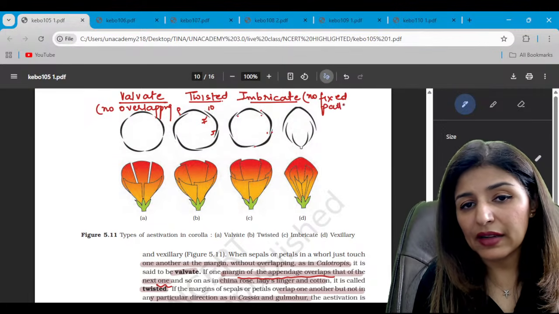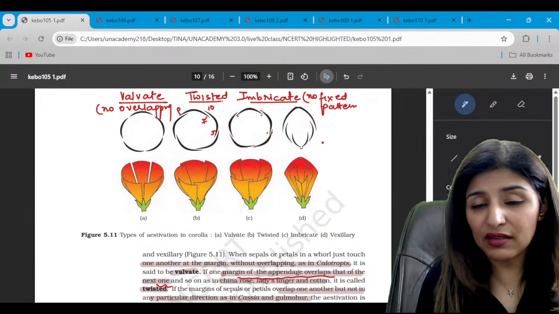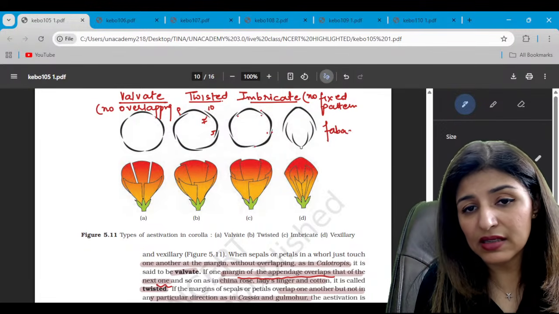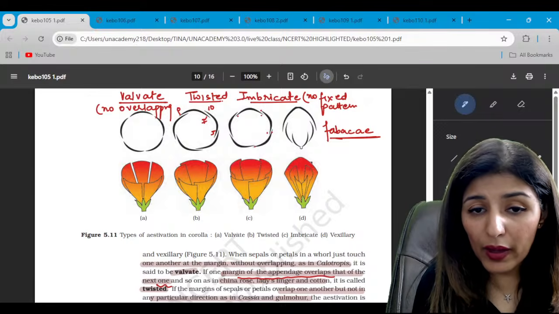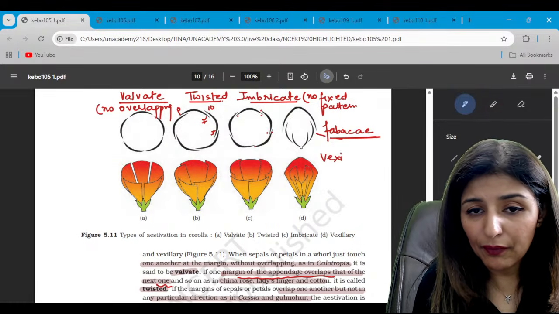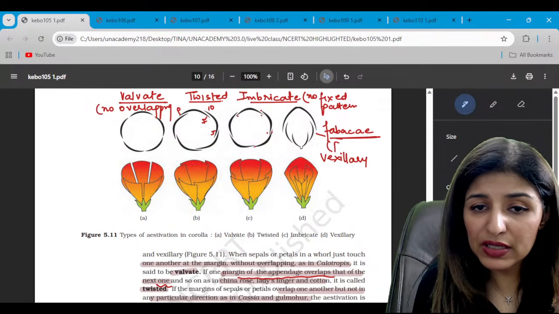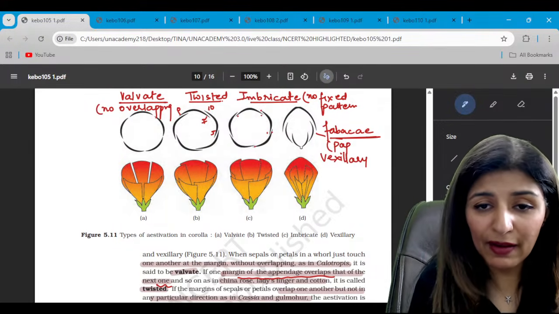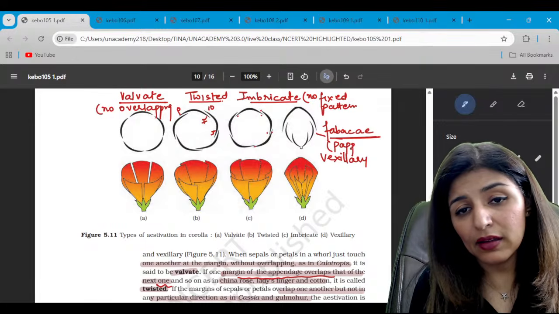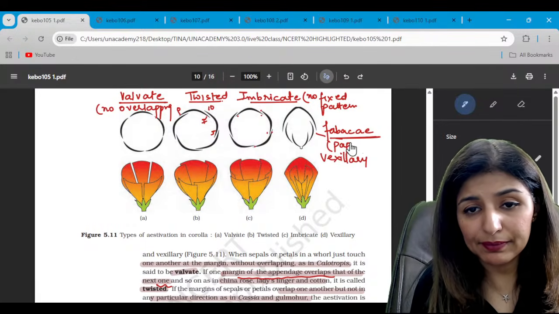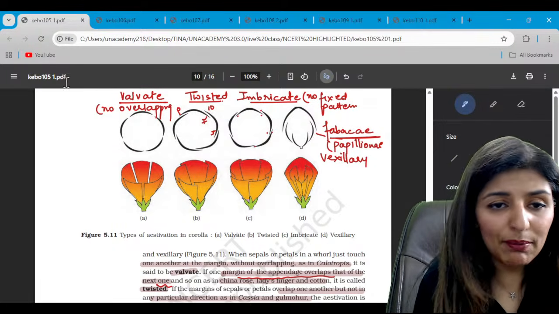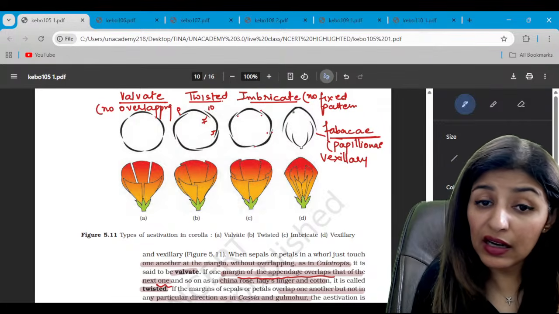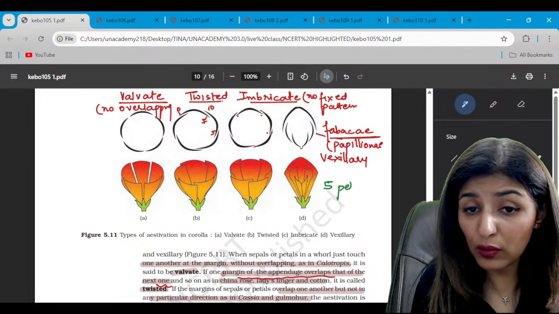While the last one is a characteristic feature of Fabaceae, where we have vexillary, also known as papilionaceous, because it is found in Papilionaceae, which is a subfamily of Fabaceae only. In papilionaceous, guys, there are always 5 petals.